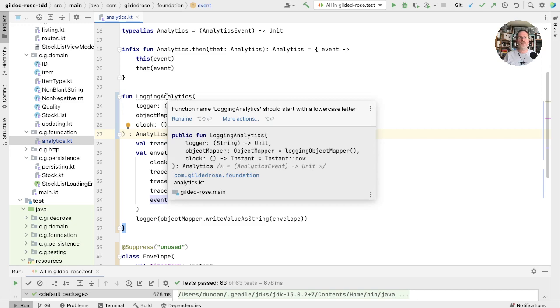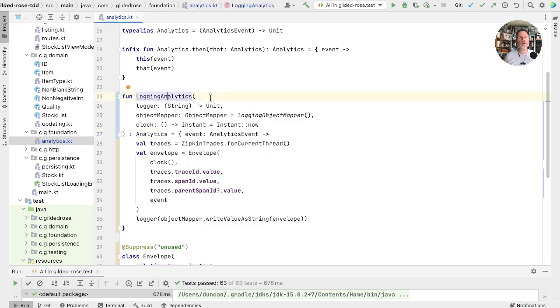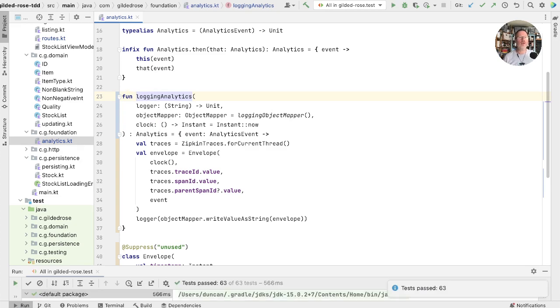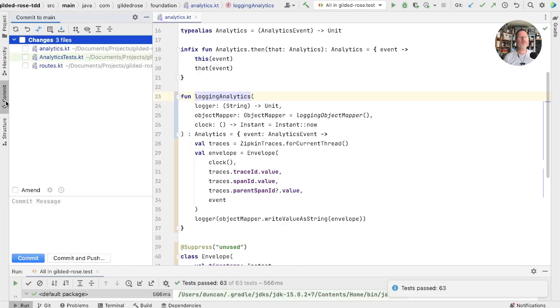Only one thing left, which is that Kotlin thinks that functions should start with a lowercase letter, where we had a class before that started with an uppercase letter. So let's just rename that with a lowercase l and run the tests. There we go. Let's look at those changes.